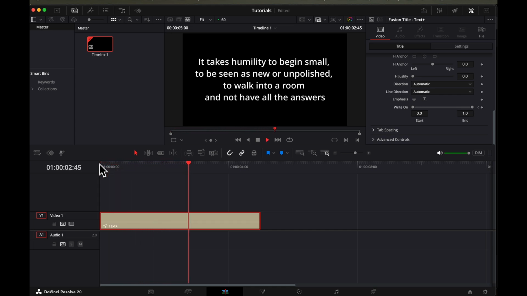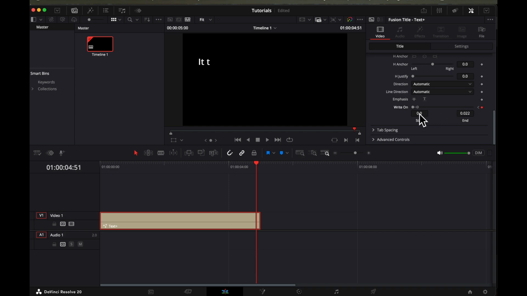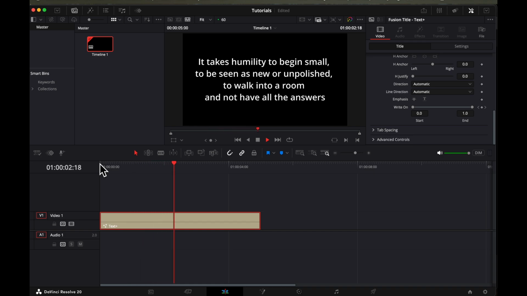If you want the typewriter effect to come in and at the same time animate backward, this is what you do. Here you keyframe it. Next, you keyframe where you want the effect to go back. So now let's play and see. So here we are. Good. Now you have your effect.